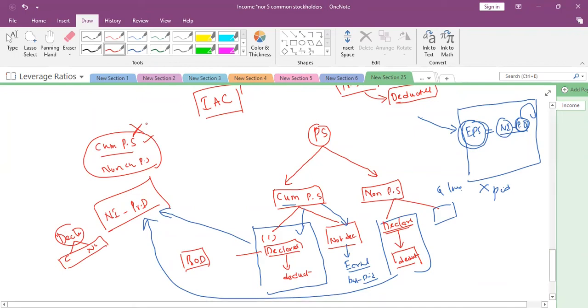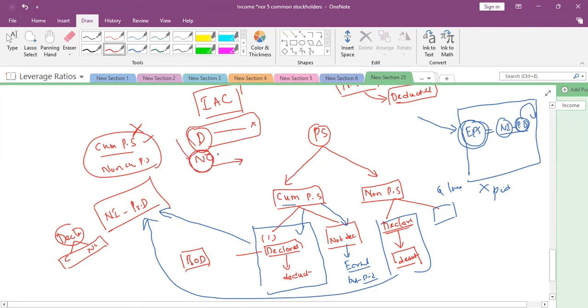Cumulative means it should be given very specifically that shares are cumulative. In the examination, if they have not given whether it is declared or not declared, what is our assumption? Declared. We assume it is declared. Common sense: if not declared, they would compulsorily tell you in the exam.